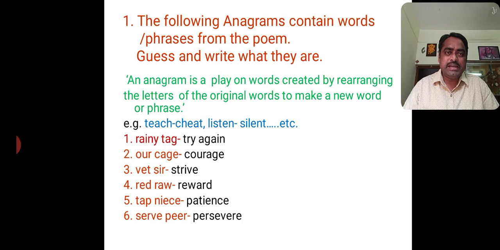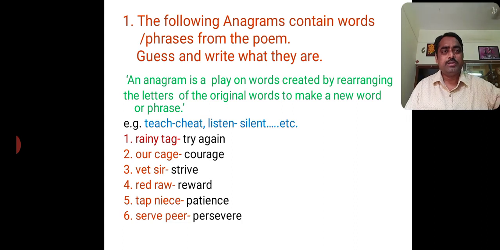Fifth one, tap knees, and the new word formed from this phrase is patience. Now the last one, sixth, serve peer. Persevere is the anagram of the last phrase. In this way, you have to add at least 20 words having such anagrams in your notebook.